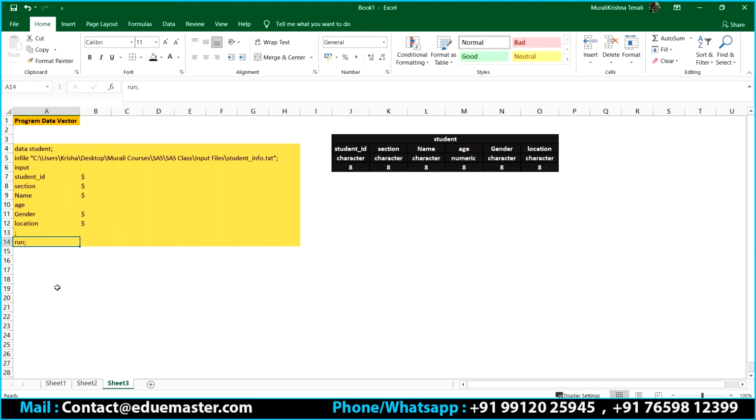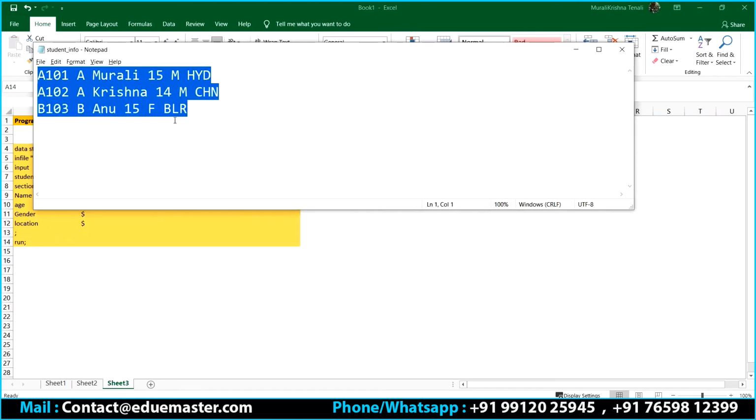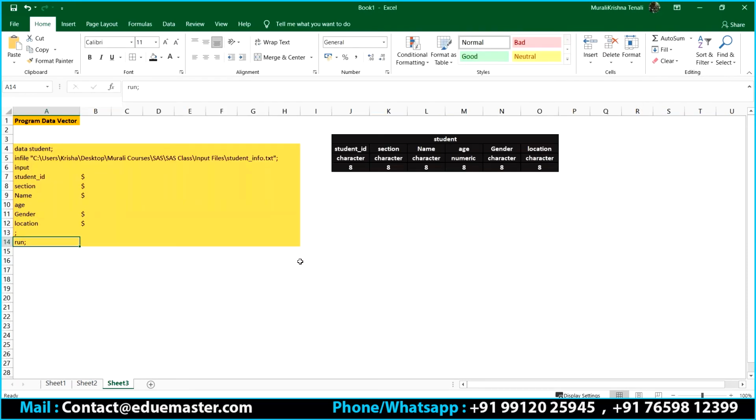So what is my input file now? Can I say this is the input file? Now SAS brings this particular input file and will start executing it. Is that clear up to this? Any questions? Right. Now it is going to process your input file.